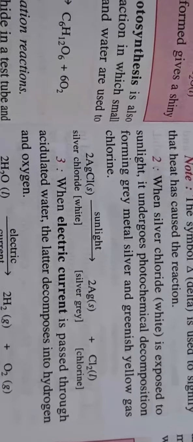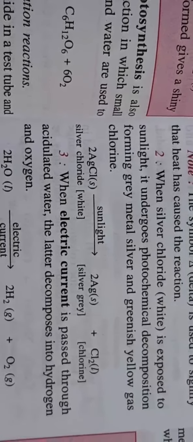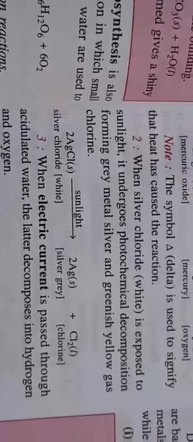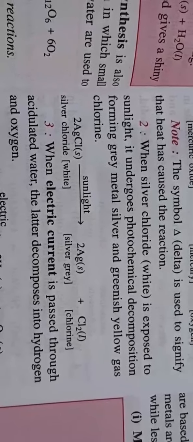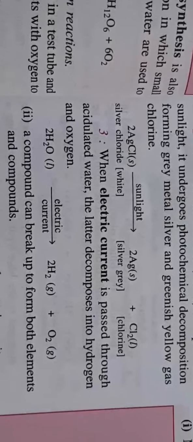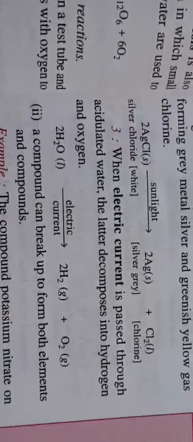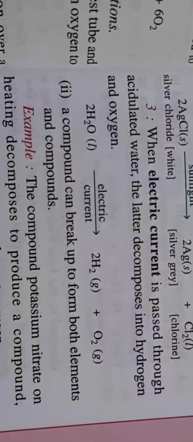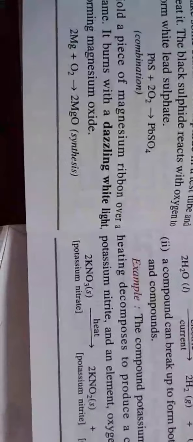Similarly, we have the example of silver chloride. If white silver chloride is kept in sunlight, it will give us a gray solid, silver, and chlorine gas is released from it. There are some reactions where electric current is required for decomposition. That is the example of electrolysis. In the absence of electricity, this reaction will not take place.